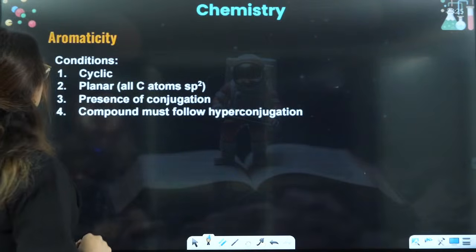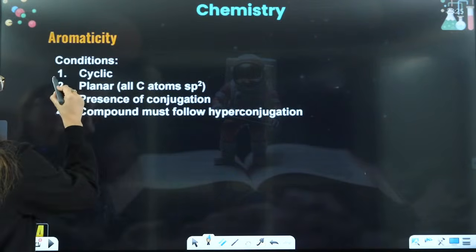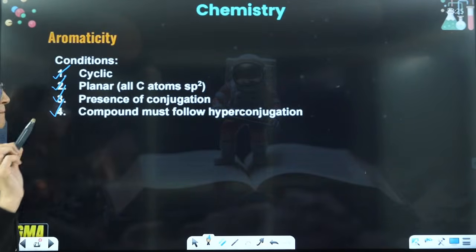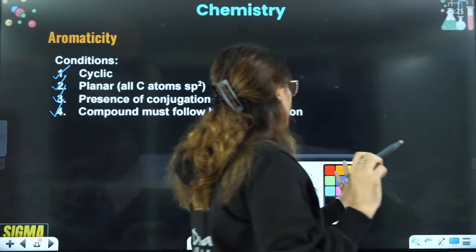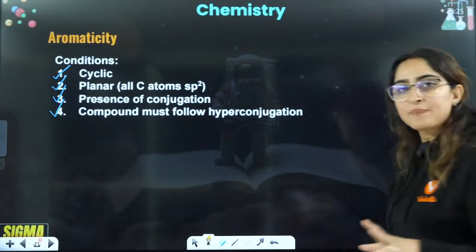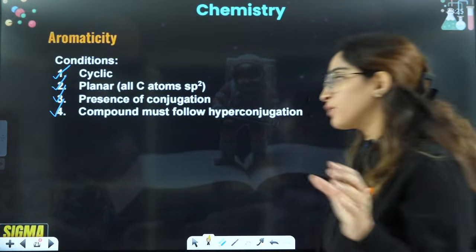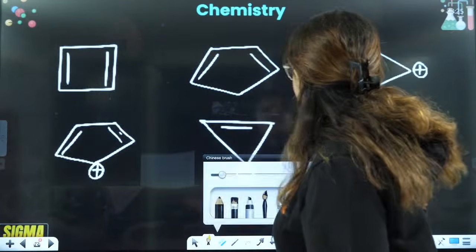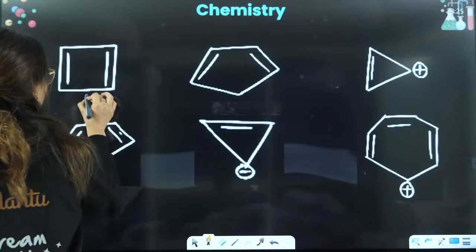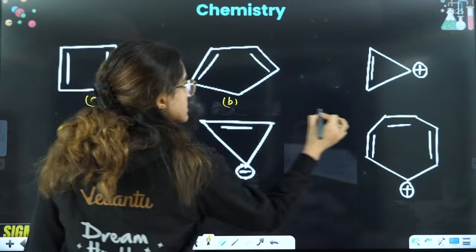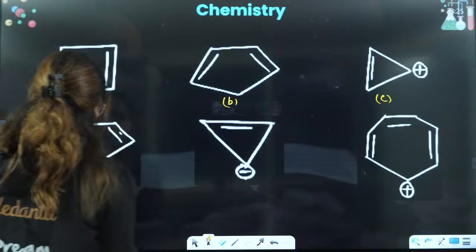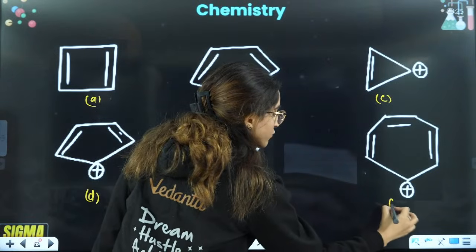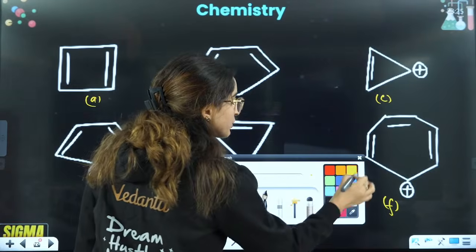So if you see this here, aromaticity, as I have told you: cyclic, planarity, presence of conjugation, and the compound must follow hyperconjugation here, right? All these things should be there, only then this will exist. Now if I draw these compounds here, this is A, B, C, and we are going to talk about which of the following is aromatic, anti-aromatic and so on. So how do you discuss that?